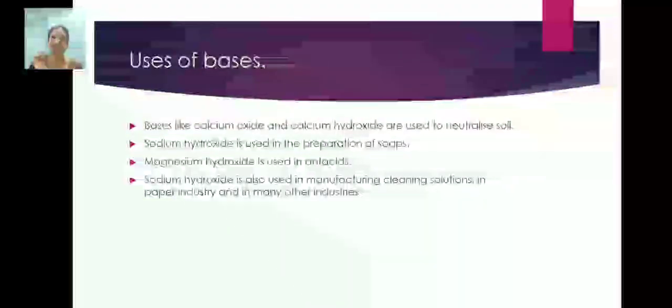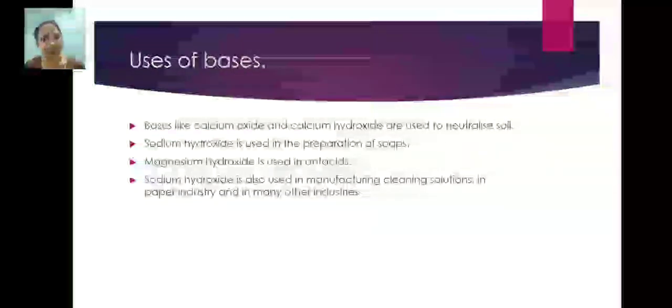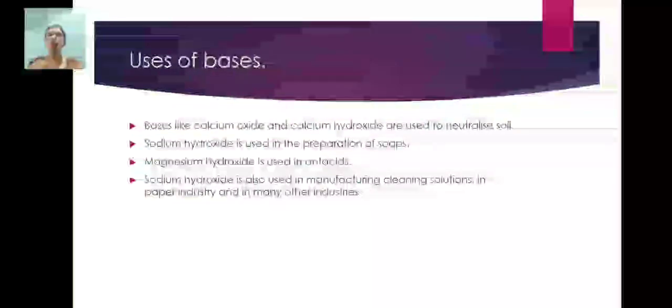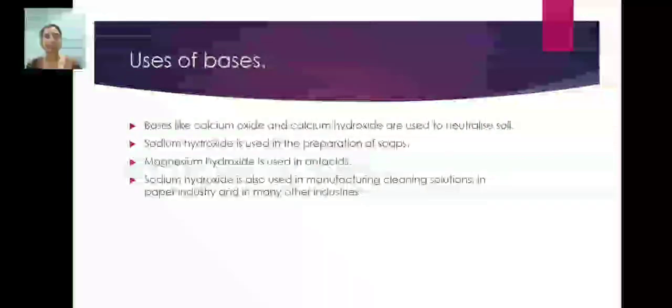In such a case, what to do? We are used to having antacids. We take a tablet, which is called an antacid, and that antacid is made up of magnesium hydroxide, and magnesium hydroxide is the base. The acid has increased, we have taken the base, and the acid and base combine, and neutralization happens. That is useful, that is needed for our body.